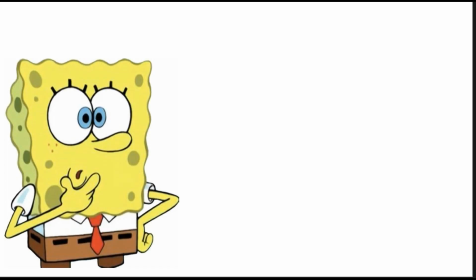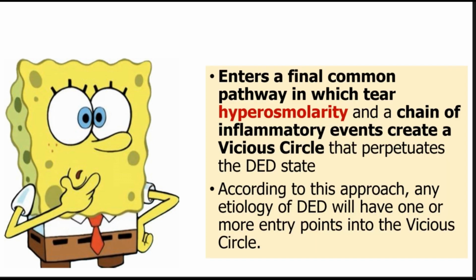Now, a major contribution of the TFOS DEWS report was the proposition that every kind of dry eye, however it is initiated, is going to enter a final common pathway in which tear film hyperosmolarity and a chain of inflammatory events are going to create this vicious cycle. So ultimately, whatever the cause could be, any cause of meibomian gland dysfunction, any cause of lacrimal gland dysfunction, ultimately they are going to lead to hyperosmolarity, and that hyperosmolarity is going to create an event of inflammation, and then what is going to happen is a vicious circle.